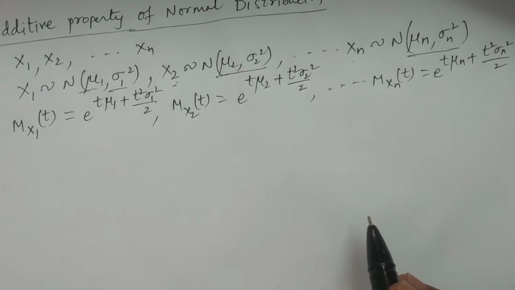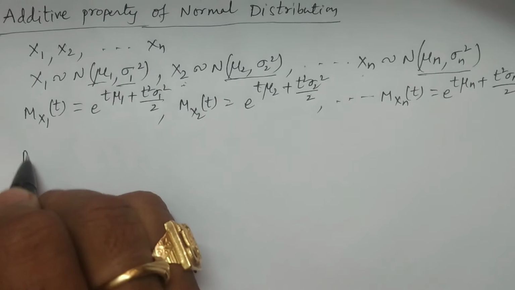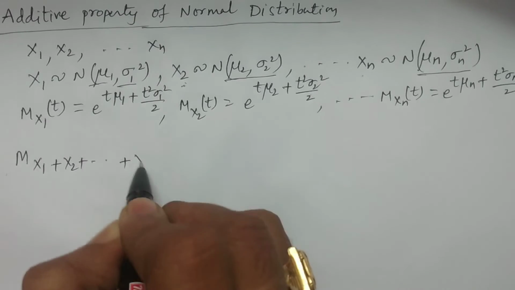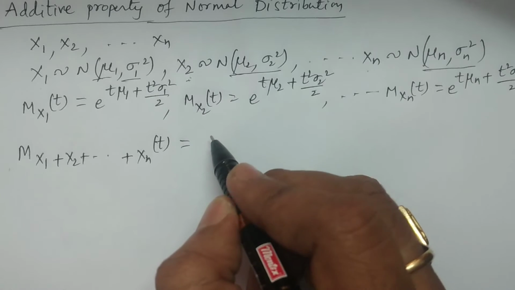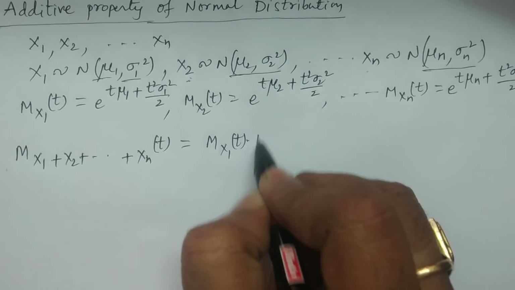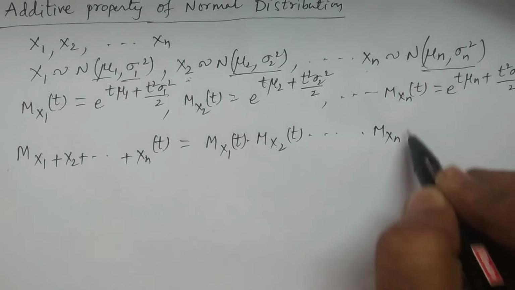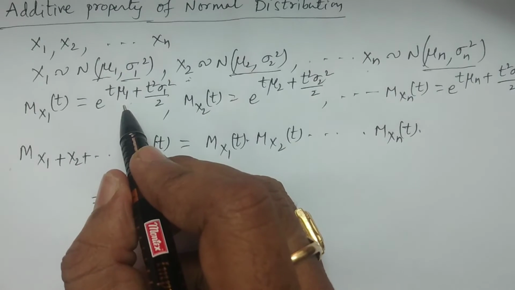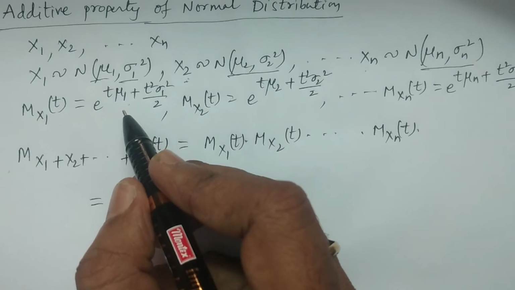Now I consider the moment generating function of x1 plus x2 plus and so on plus xn at t. By using the reproductive property of the moment generating function, it can be expressed as Mx1(t) into Mx2(t) and so on multiplied by Mxn(t). What is Mx1(t) for the normal variate x1?